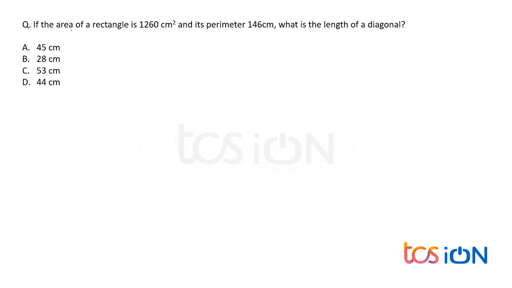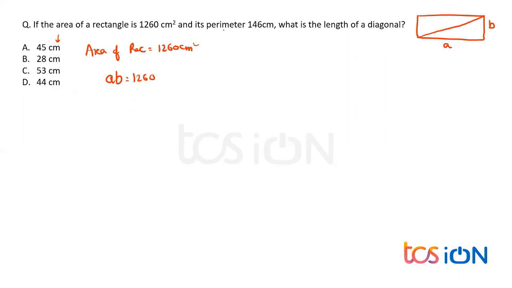I hope you did. Now given the area of a rectangle. Whenever we have a rectangle, it is nothing but the length and the breadth. So the area of a rectangle is 1260 centimeters square. How can I represent it in terms of variables? It is a into b equals 1260. Let us not talk about the units as of now, because no conversion is required, everything is in centimeters. Now we require the diagonal.